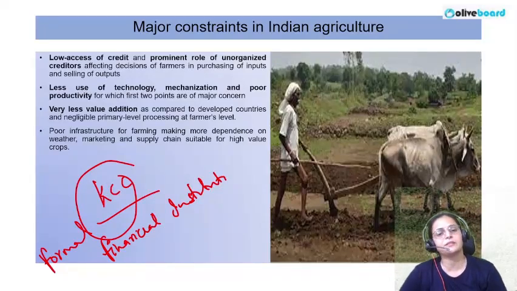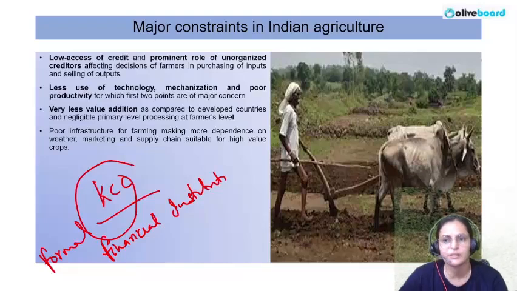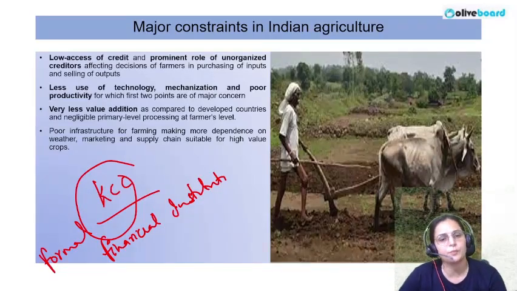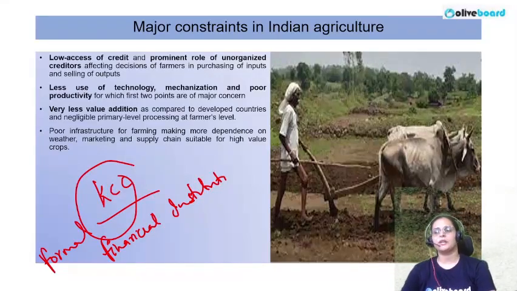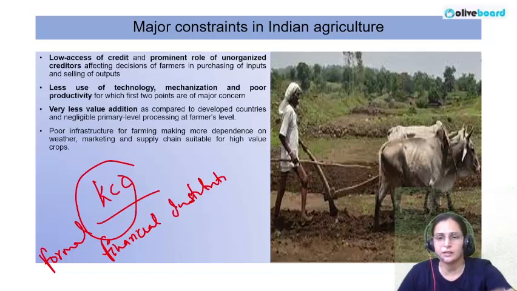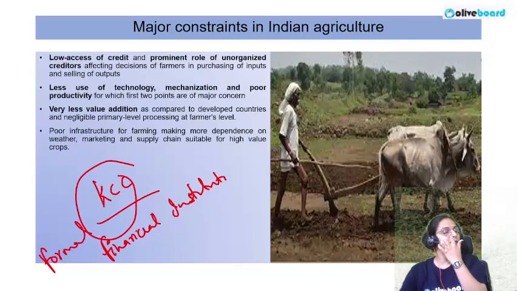Another one is that they are not so techno friendly, not so mechanized, and have poor productivity, for which the first two points are a major concern. The reason why they are not so techno friendly: if I have enough money in my hand, I will purchase all the A1 type of resources. But if I am not earning enough money, I will definitely hesitate while purchasing different kinds of stuff.